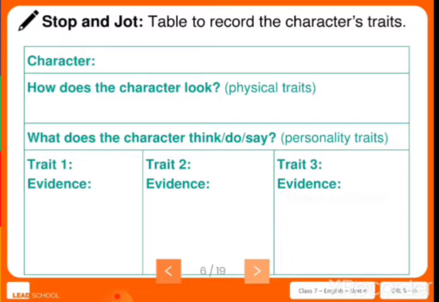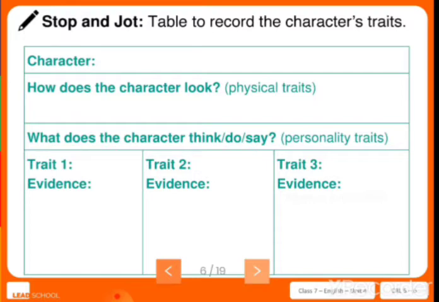That is the physical look of the character. Third, what does the character think, do or say? That is known as the personality traits of the character. With these three traits, we find out how the character behaves in the story.